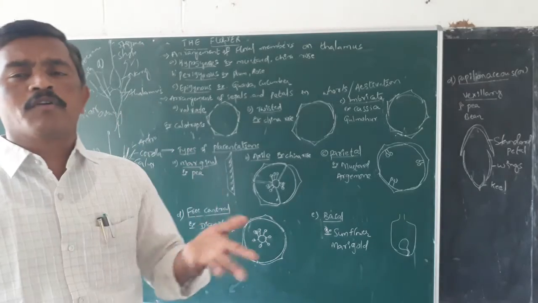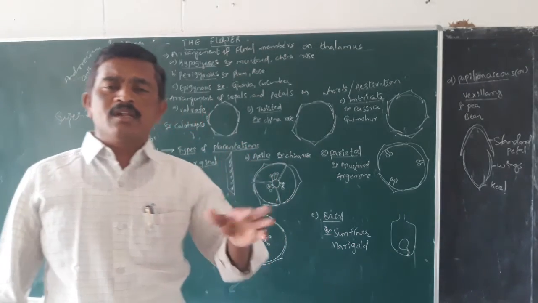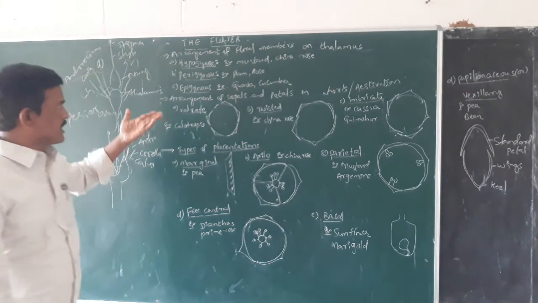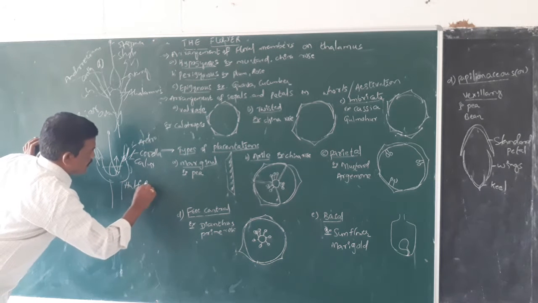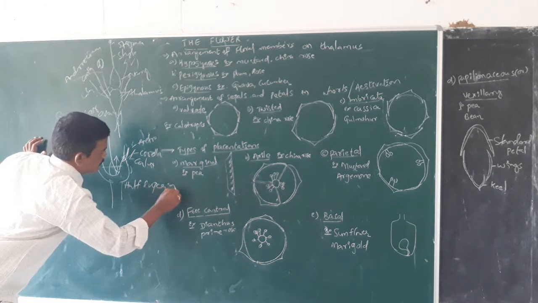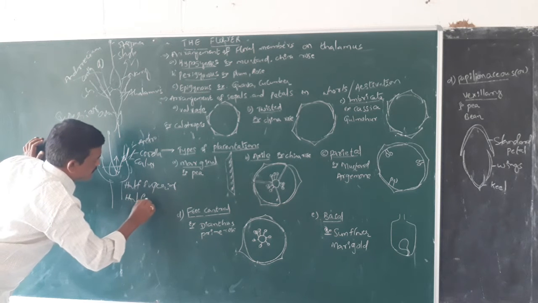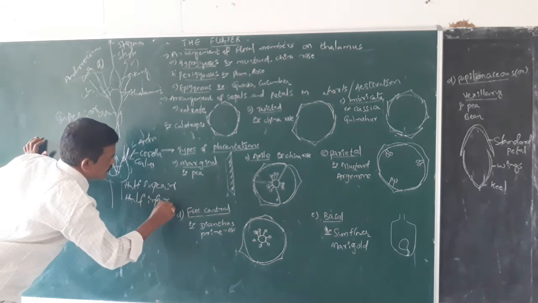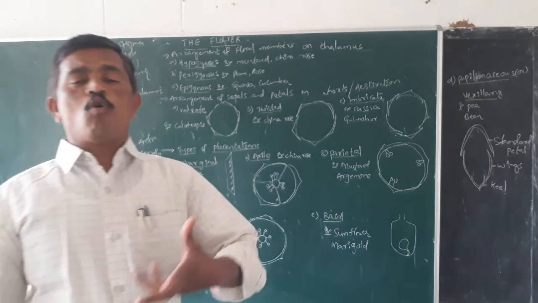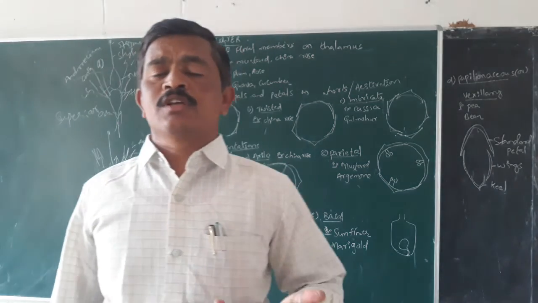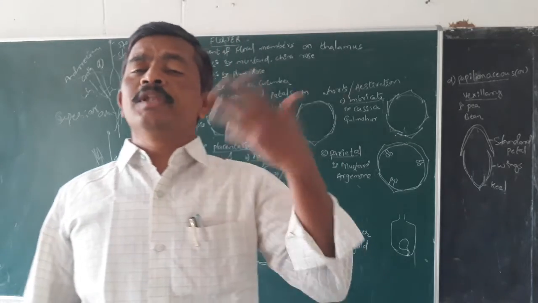Like that, the ovary is said to be half superior and half inferior in case of the perigynous flowers. Half superior, S-U-P-E-R-I-O-R, and half inferior, I-N-F-E-R-I-O-R.